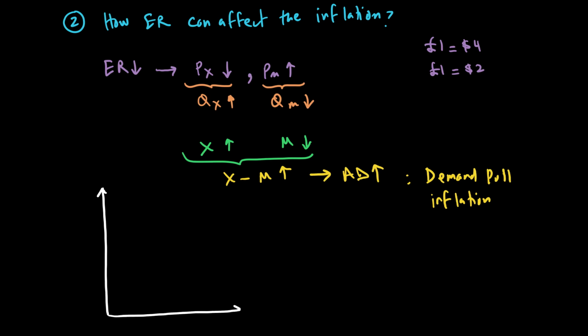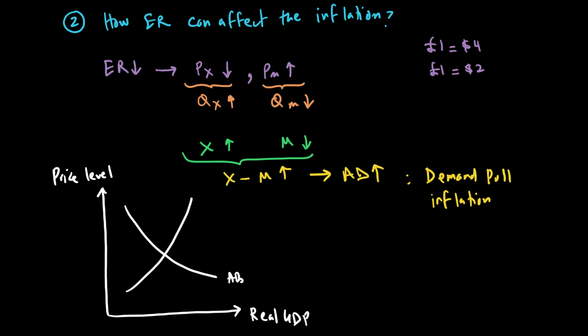on my x-axis I'm going to write real GDP, on my y-axis I'm going to write price level. So if this is AD naught and AS naught, and if exchange rate goes down, we are saying AD will shift to the right as X minus M rises.